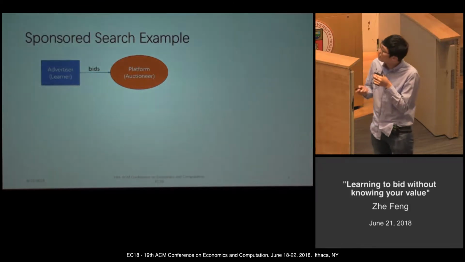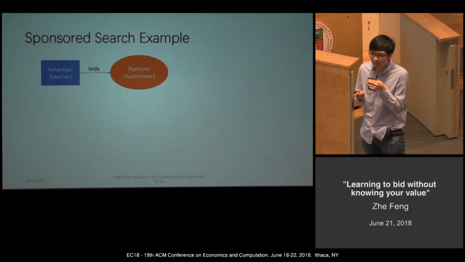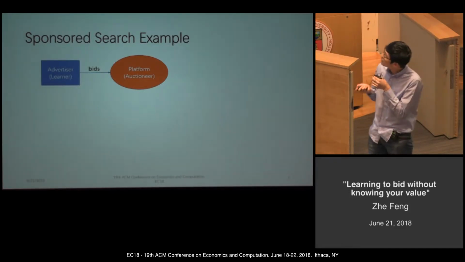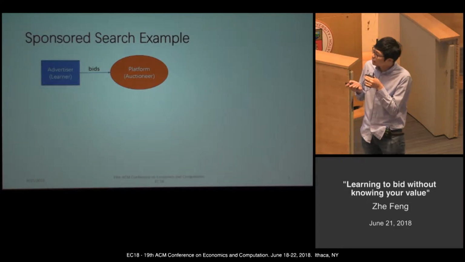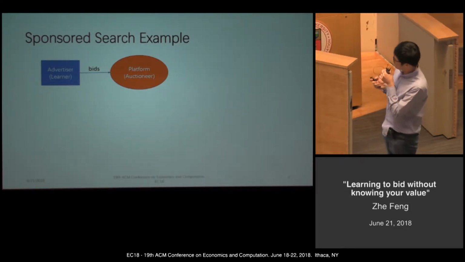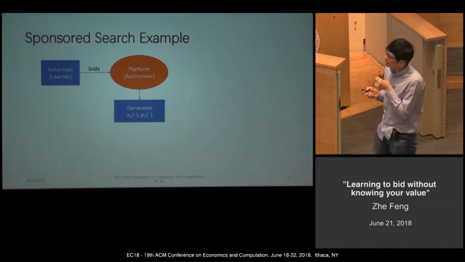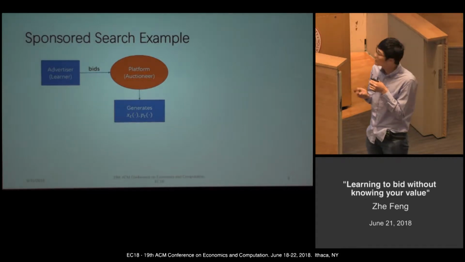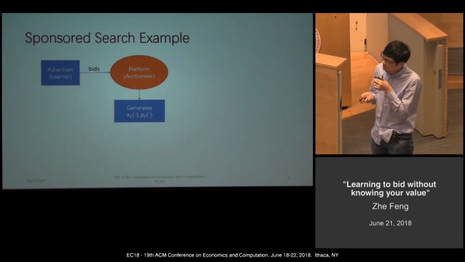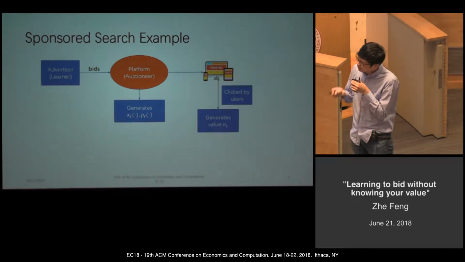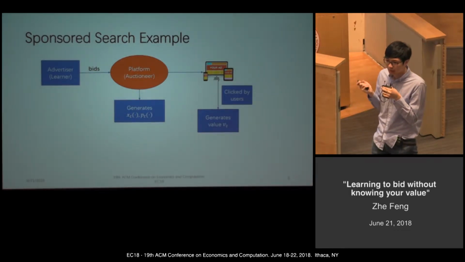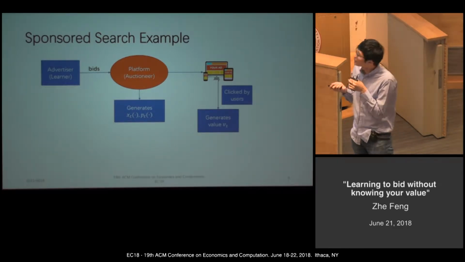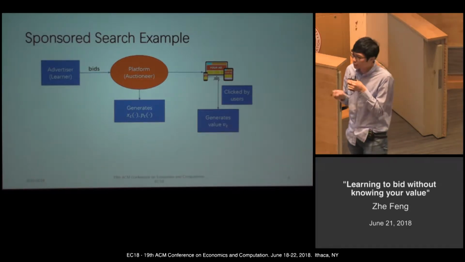Our work is also motivated by the sponsored search example. Let's consider a learner, the advertiser, in this sponsored search auction. This learner will submit a bid to the platform, and the platform will generate the allocation rule and payment rule. Here, the allocation rule can be regarded as the click-through rate, and the payment rule is just the expected payment per click. Suppose this learner wins a slot, and this slot is clicked by some users. The learner can then observe some valuation, also the expected valuation.